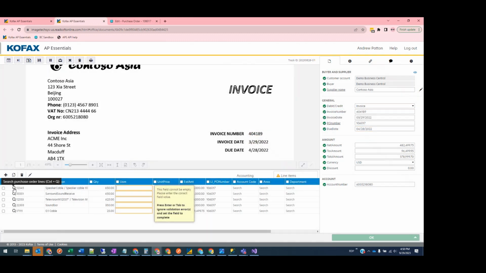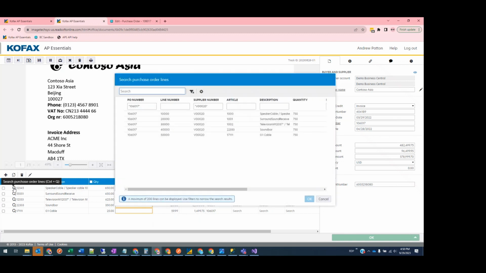And I'll do a little manual line matching to make sure that the appropriate PO data has been brought over. So I can click on the magnifying glass here and select the relevant purchase order lines.